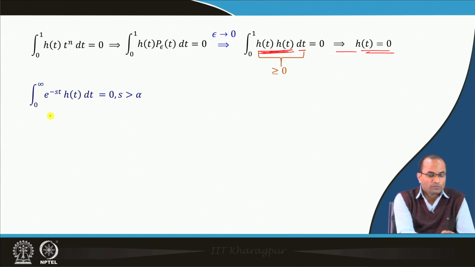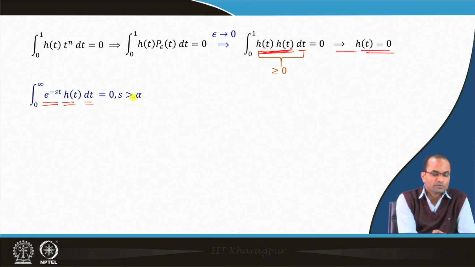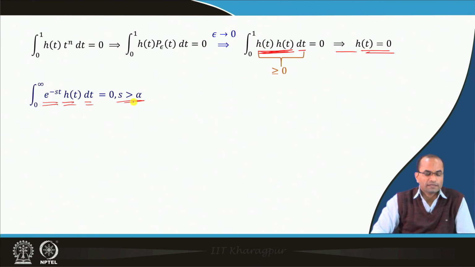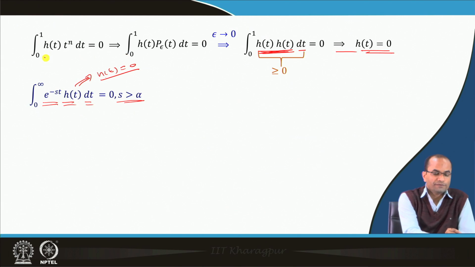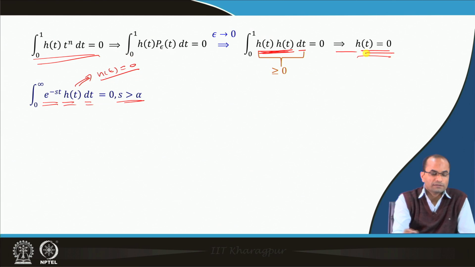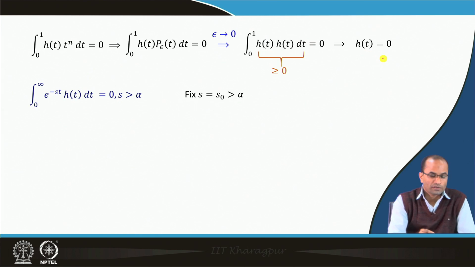So, what we now need to prove is that when we have the integral of e power minus s t h t dt equal to 0 for all s greater than alpha, then this implies that h t equal to 0. That we will prove now. So, we will use indeed this result, that the integral of h t t power n dt equal to 0 implies h t equal to 0. So, here we will fix this s, we will take s naught which is greater than this alpha.